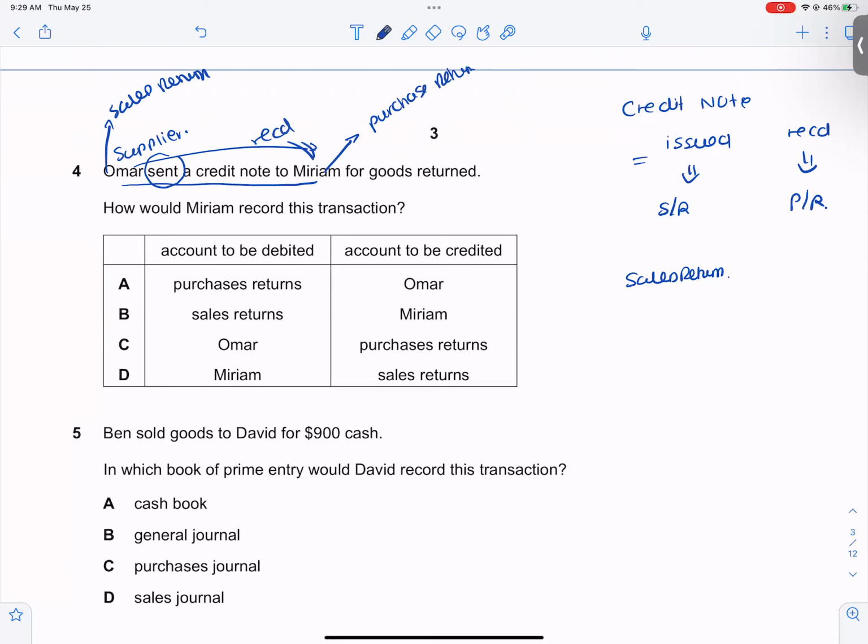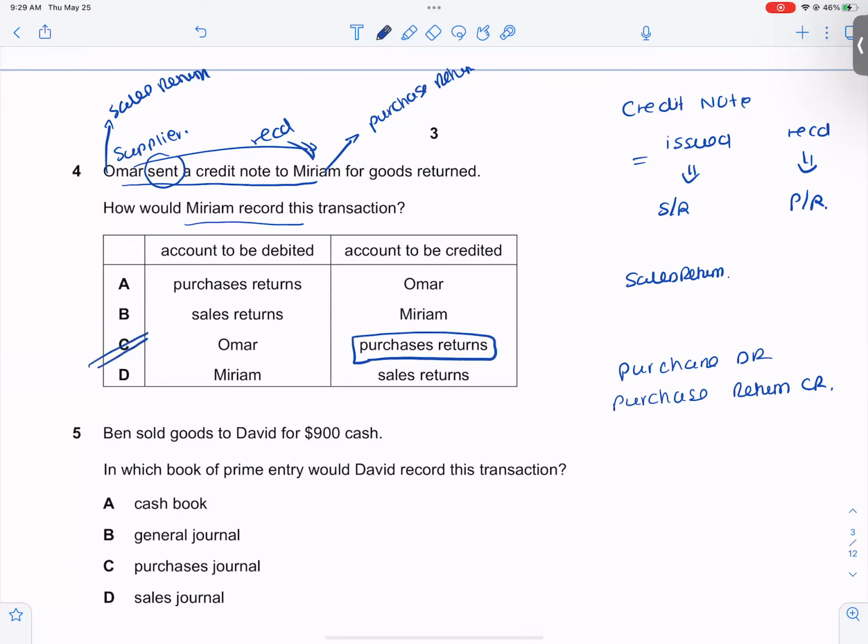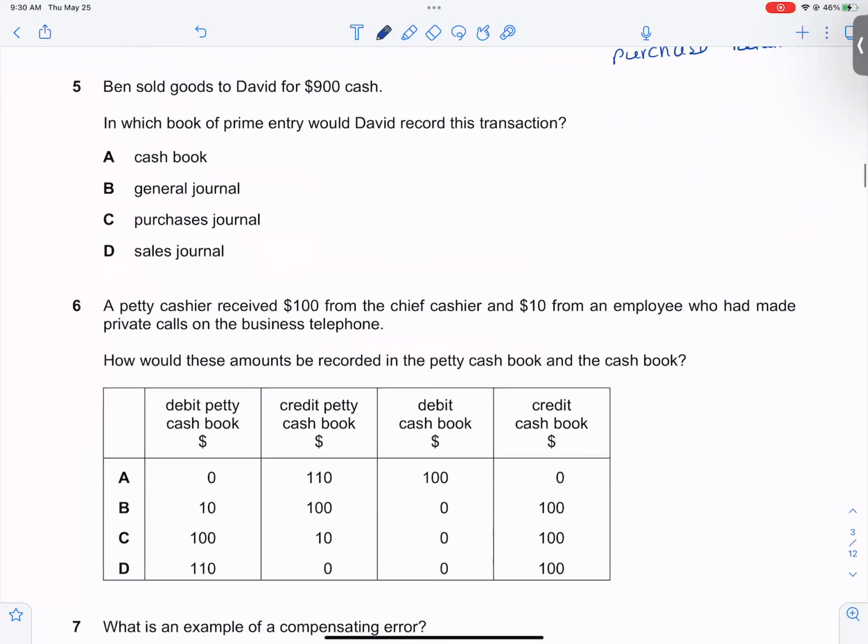Purchase is always debited and purchase return is always credited. So purchase return is credited only over here. So the option is C. Let's go to the next one.